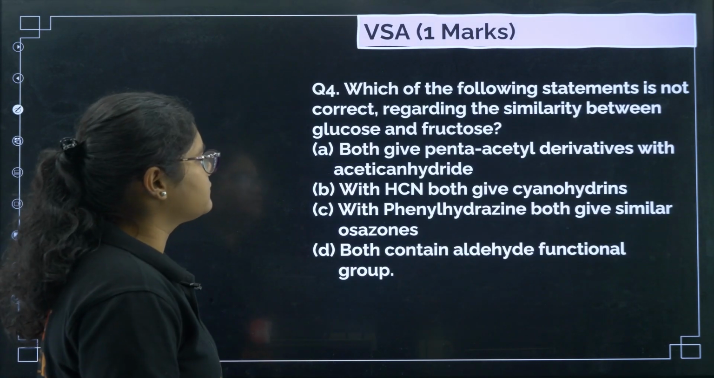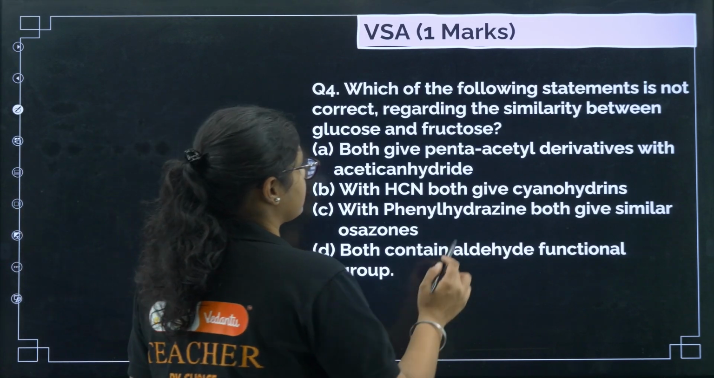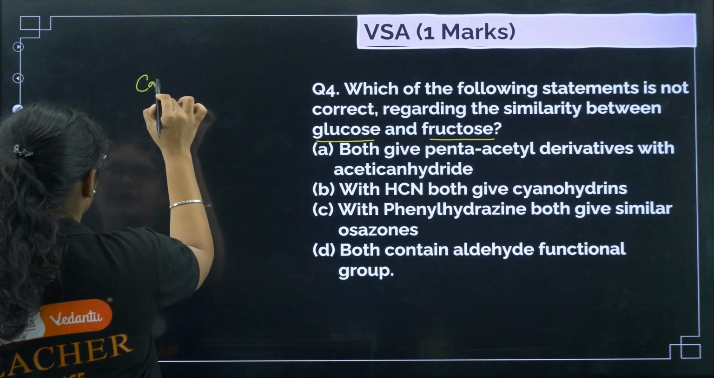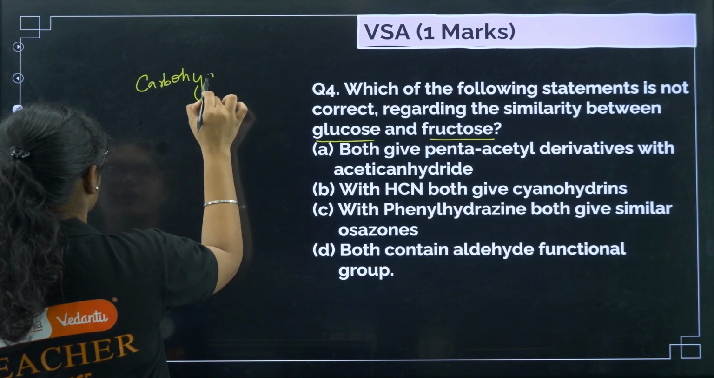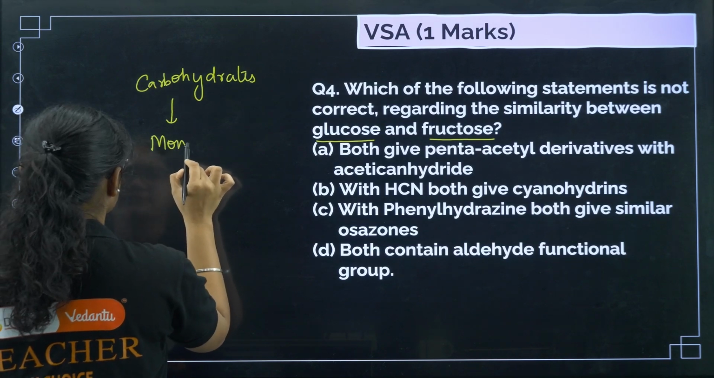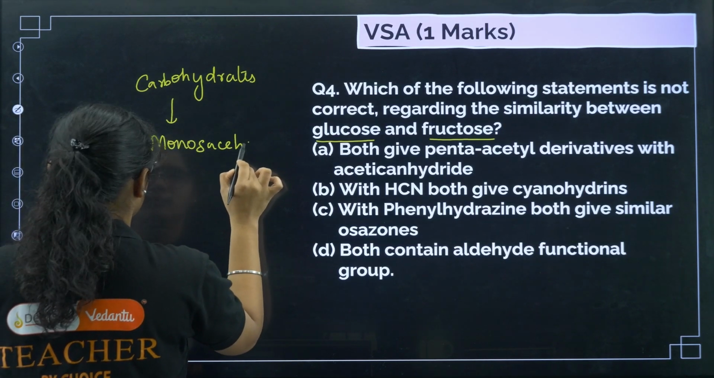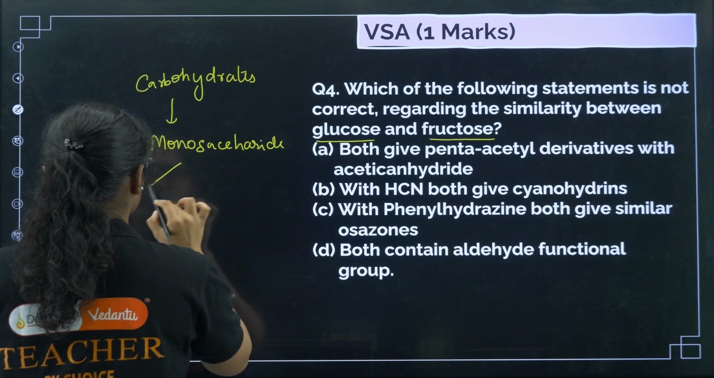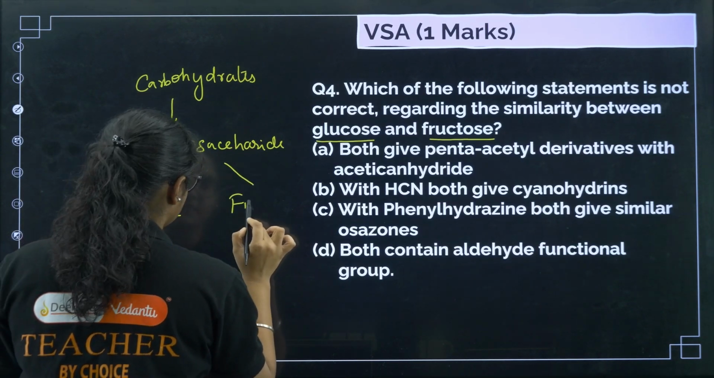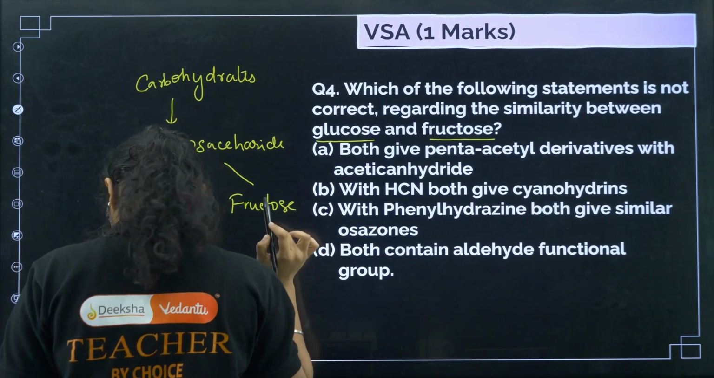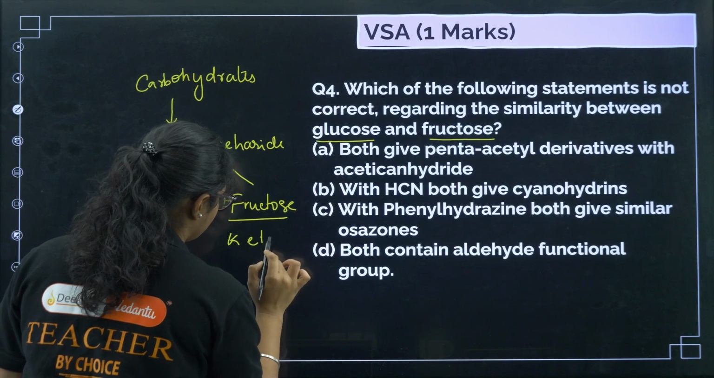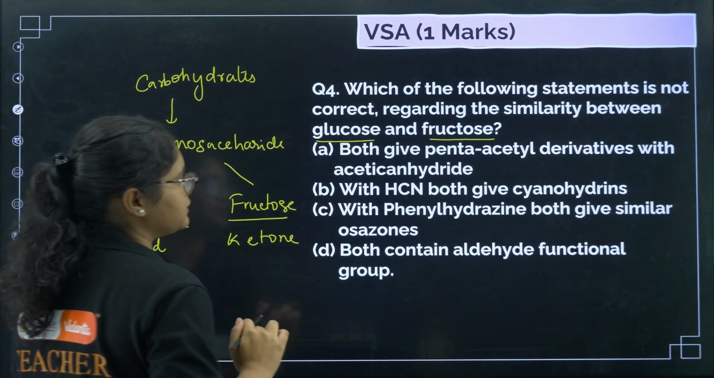Next, question number 4, which one of the following statements is not correct regarding the similarity between glucose and fructose? So again, if I see carbohydrates, we'll go back, under carbohydrates we have monosaccharides, and under monosaccharides we have two examples. One is glucose. There are many more, but these are the ones which we studied in detail. Glucose and fructose. Glucose has a functional group of aldehyde, fructose has a functional group of ketone. Okay, that is the difference between them.